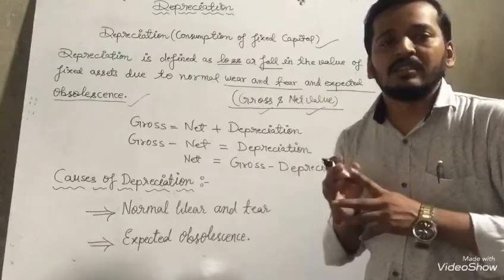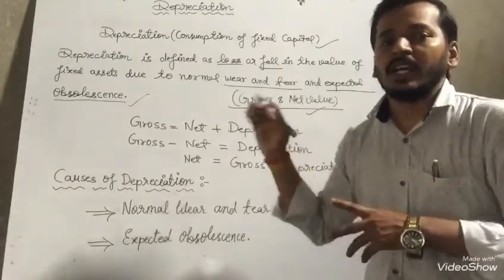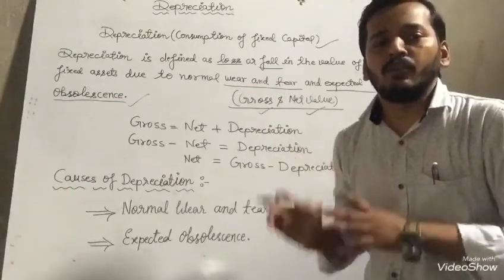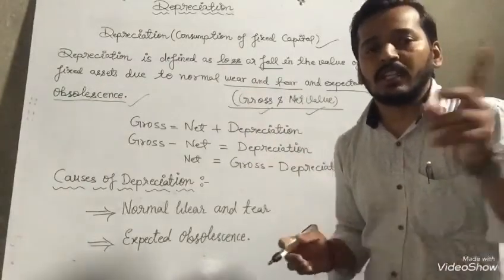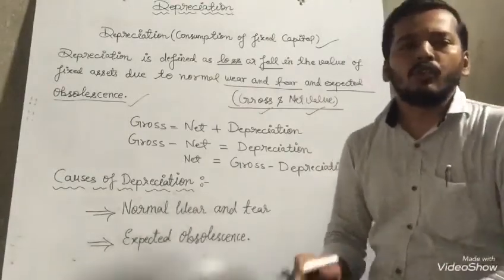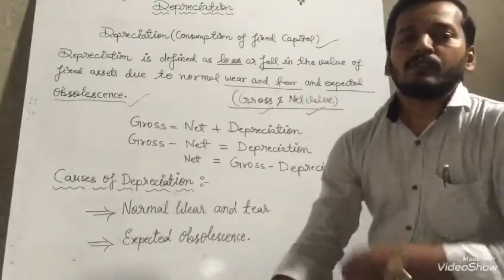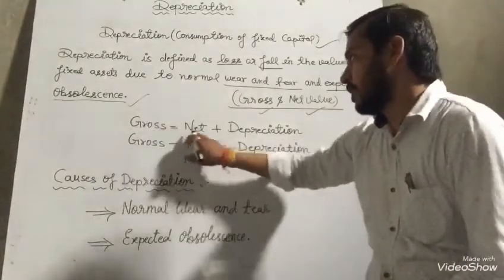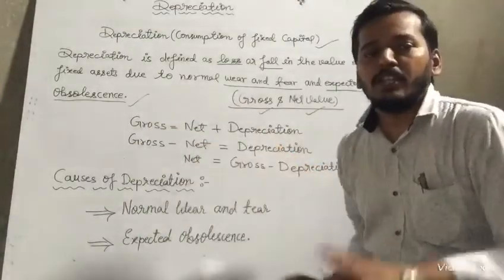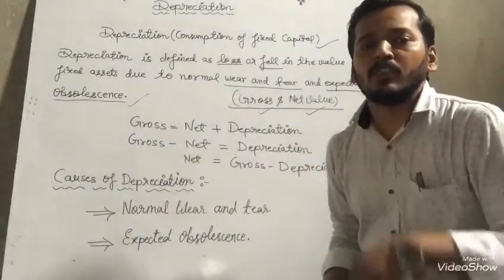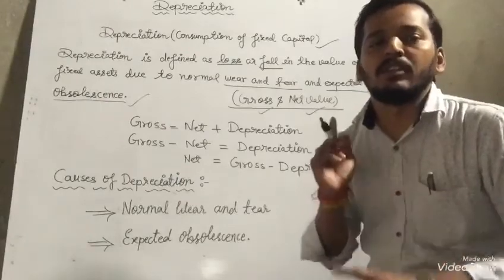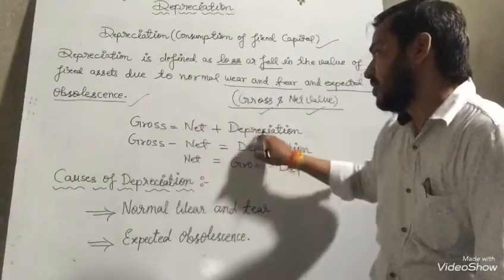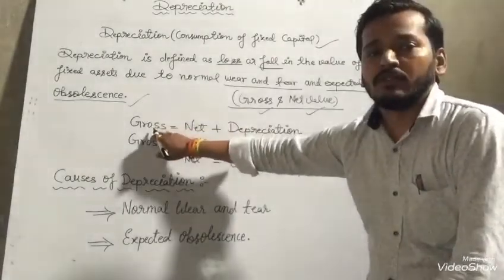With the same formula we can change sides, LHS to RHS and RHS to LHS, and the sign will change. You already completed this in classes 6 to 8 and 9. In the formula gross equals net plus depreciation, any two will be given in the question and you have to find the third. Suppose net and depreciation are given, then you can calculate gross.